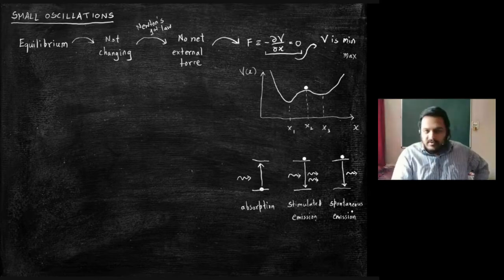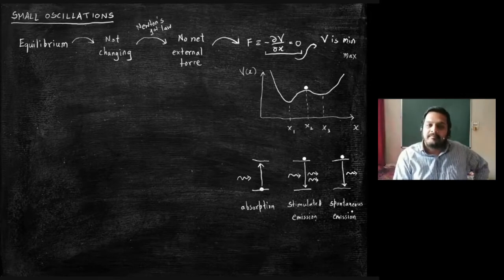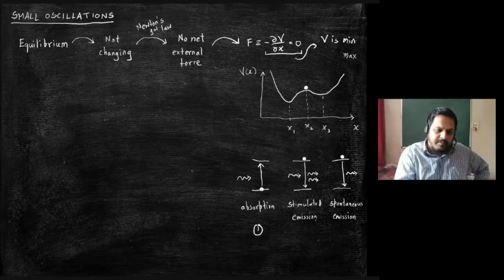Now I would like to ask you a question. Out of these three processes, which process is odd man out? Let me label them so that it makes it easier. I would like you all to enter in the chat box whatever is your choice, which is the odd man out of 1, 2 and 3.